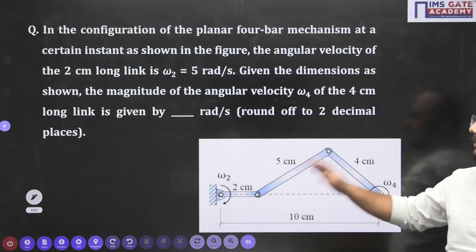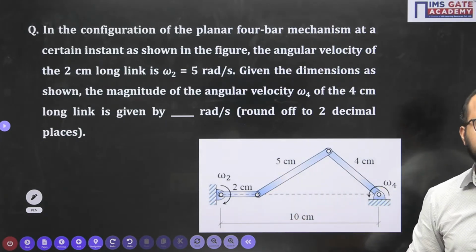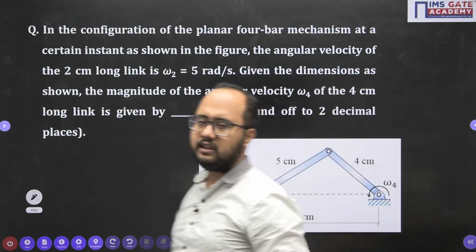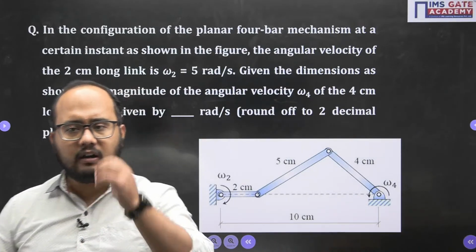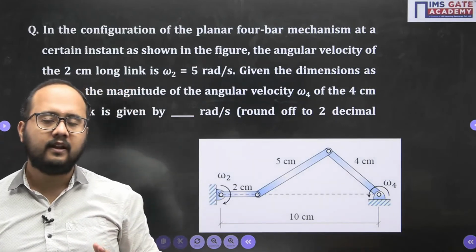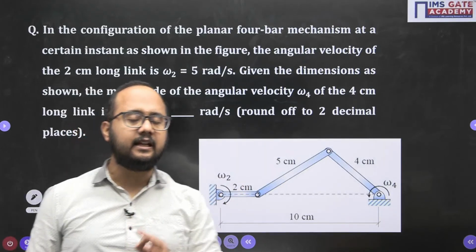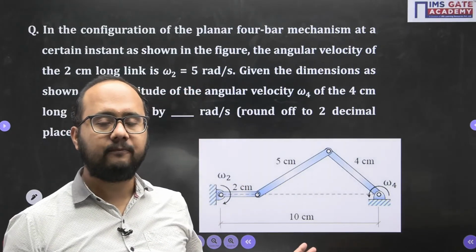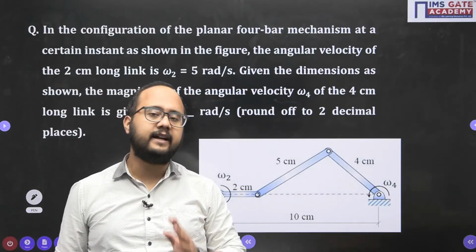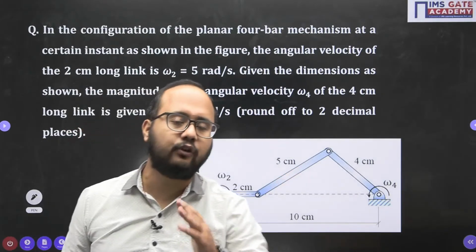Every year, from the simple mechanism of velocity analysis, they ask one kind of problem: calculate the velocity of any link. All this kind of problem can be solved with the help of the angular velocity ratio theorem, very easily. Within 1 minute you will be able to solve it. But for that you need to know how to locate the I center. If you know how to locate the I center, then this question becomes a matter of seconds for you.